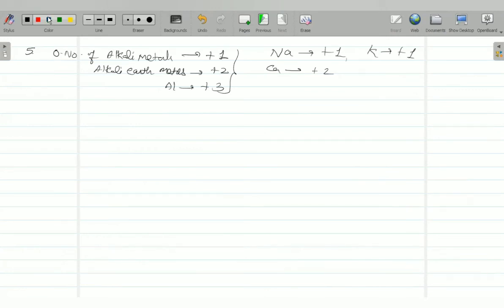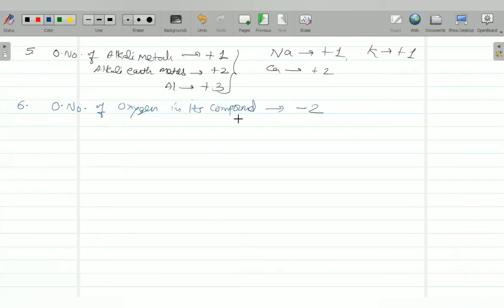Then rule number 6. Rule number 6 is oxidation number of oxygen. Oxidation number of oxygen in its compound is normally minus 2.